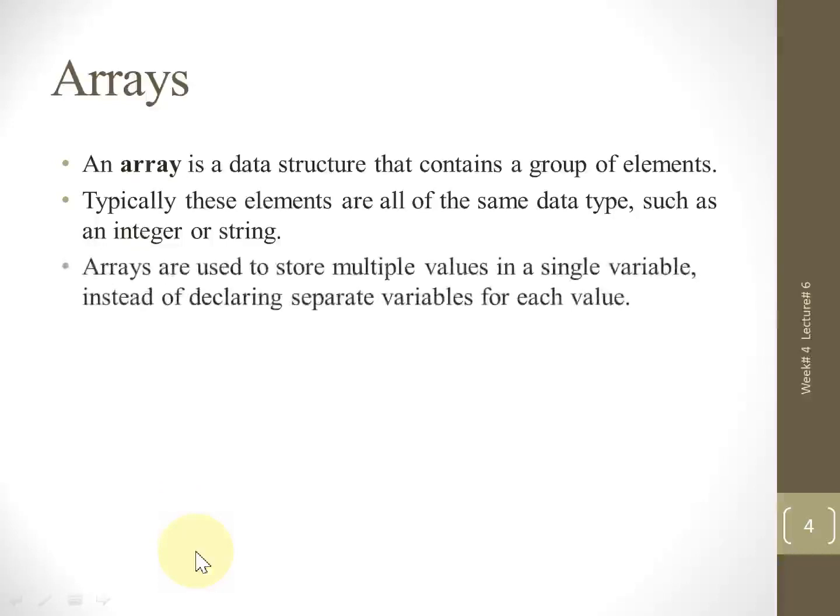Next, arrays are used to store multiple values in a single variable instead of declaring a separate variable for each value. Students, as you already know how to declare variables, within a variable we can store only one value.